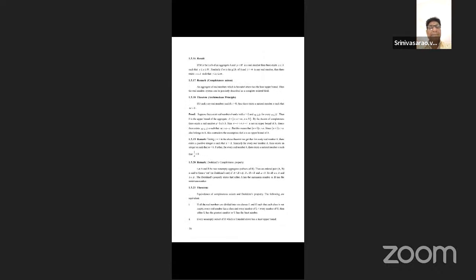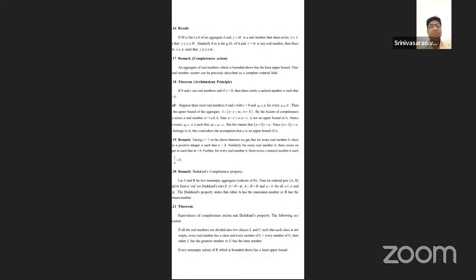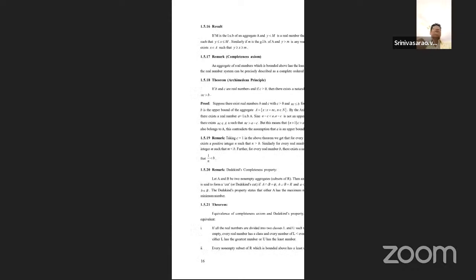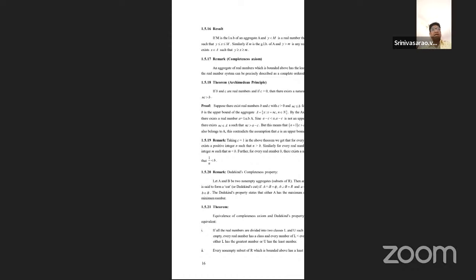What is the completeness axiom? From the beginning of this class, I have already told you: any non-empty set of real numbers which is bounded above has a supremum. State and prove the Archimedean property: nx is greater than y. That is also repeated here, and 1.5.18 we must write in this version also.